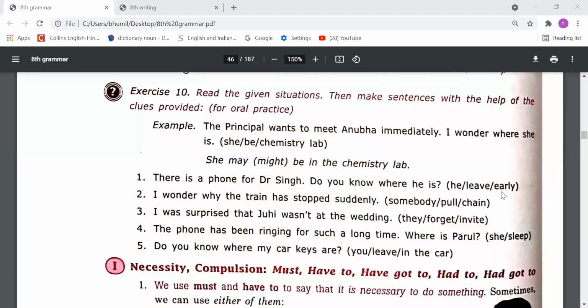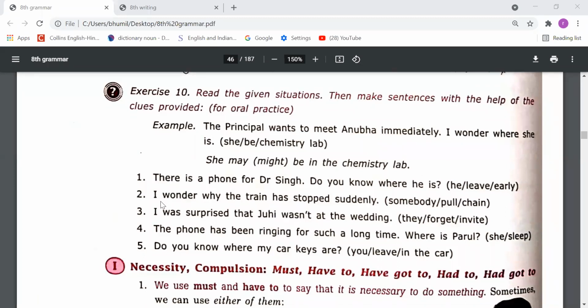So in this sentence we can say that he may have left early. He may have left early, or you can also say that he might have left early. It's up to your possibilities, but work has been done in the past.